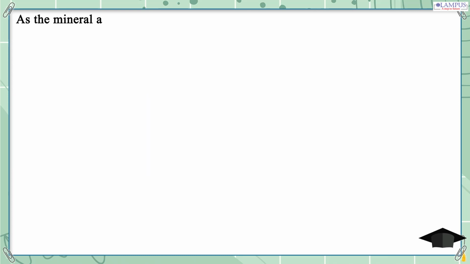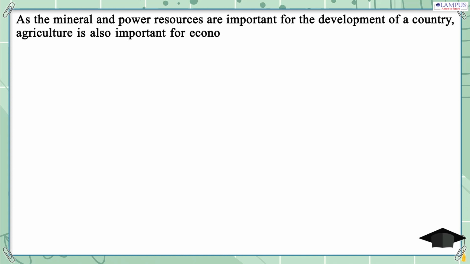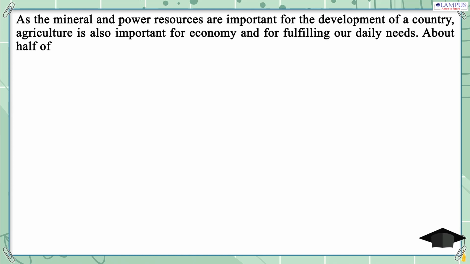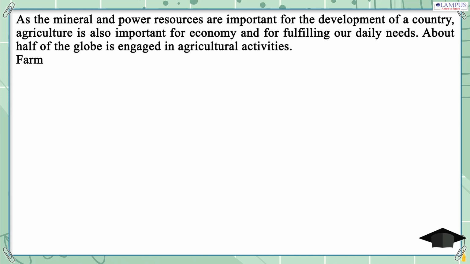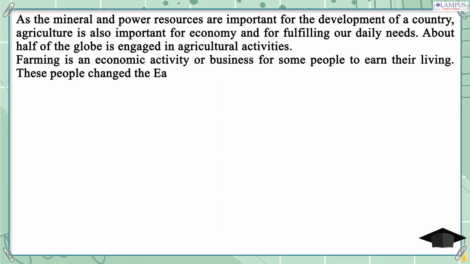As the mineral and power resources are important for the development of a country, agriculture is also important for economy and for fulfilling our daily needs. About half of the globe is engaged in agricultural activities. Farming is an economic activity or business for some people to earn their living. These people changed the earth's natural resources to man-made resources.